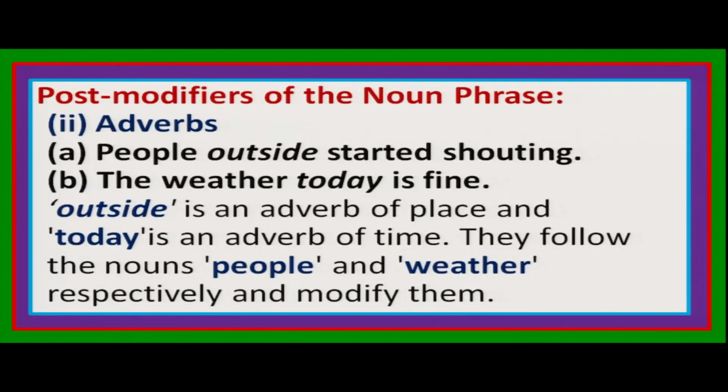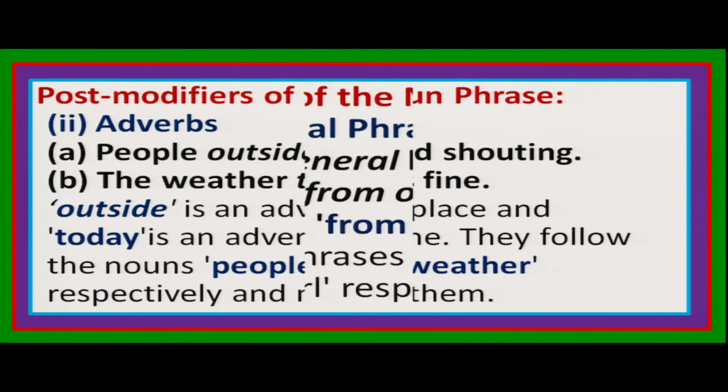They are post modifiers. Let's go to adverbs. People outside started shouting. People outside. People is the head noun. The noun phrase is people outside. These 2 words come under one noun phrase. Outside is the adverb, and that is the post modifier. The weather today is fine. The weather is the head noun. The is a pre-modifier, an article. Today is another adverb, and here it is used as a post modifier, right?